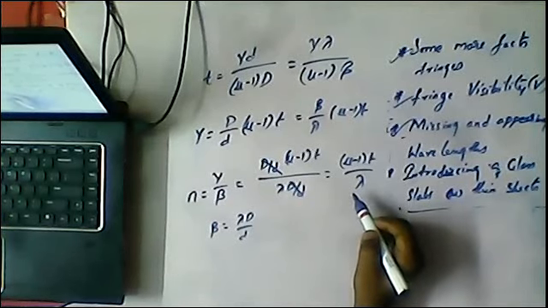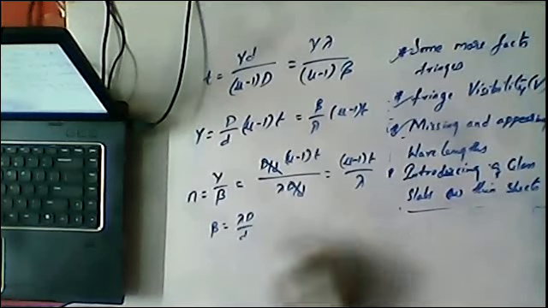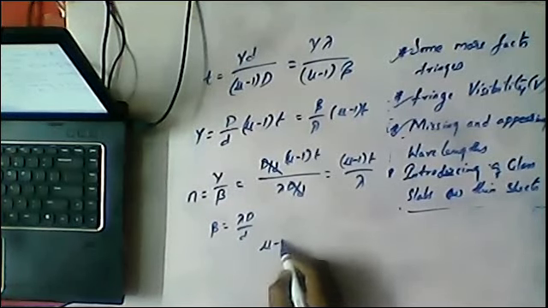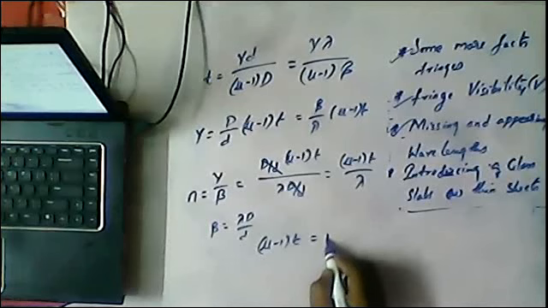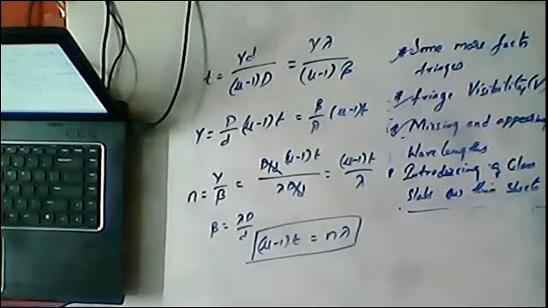From this point we can write (mu minus 1) t = n lambda. This is another shortcut: (mu minus 1) t = n lambda.